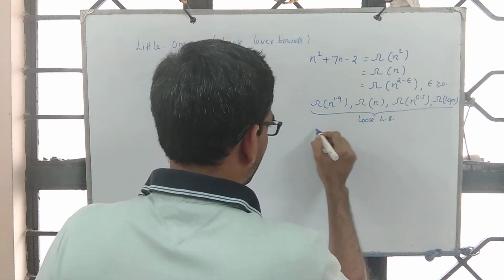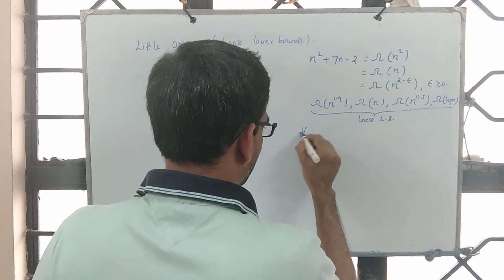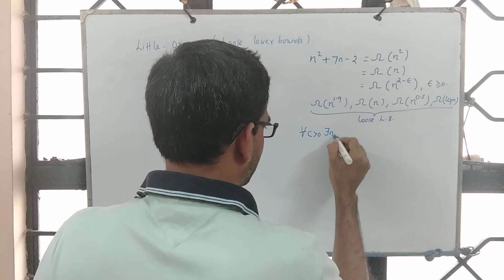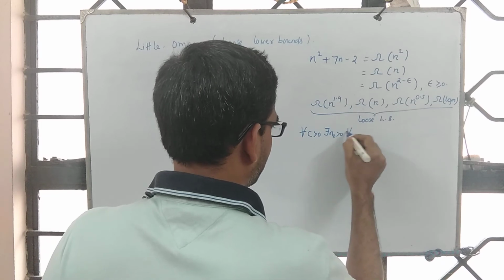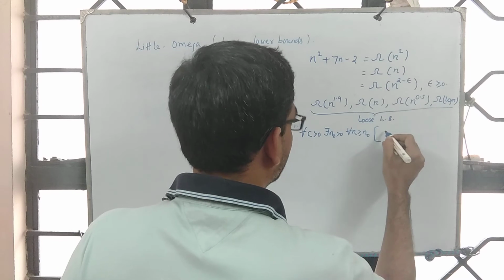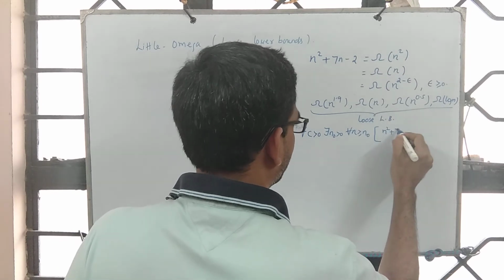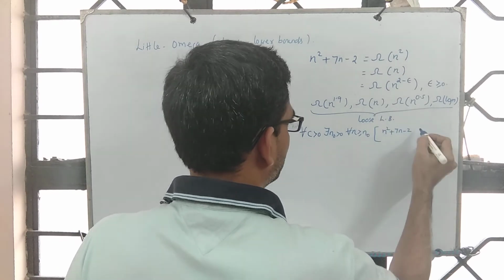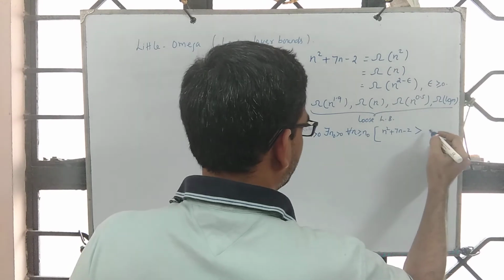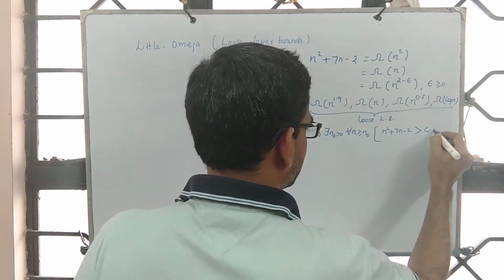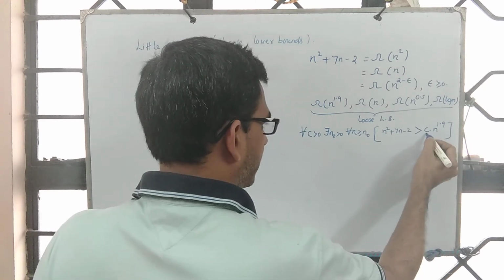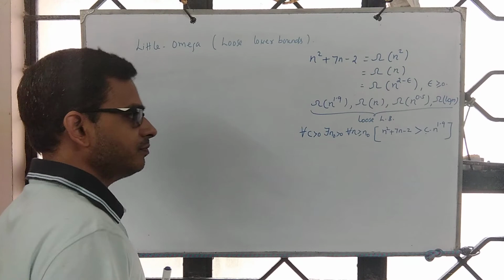Meaning, for all c greater than 0, there exists n naught which is positive, and for all n greater than or equal to n naught, we see that n square plus 7n minus 2 is greater than or equal to constant times n power 1.9. This one is true for any c.